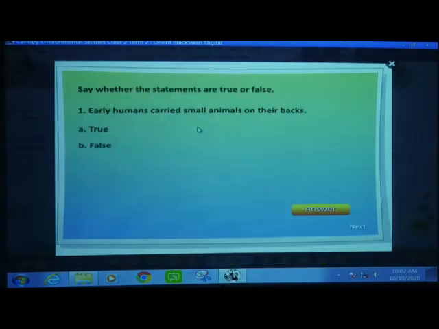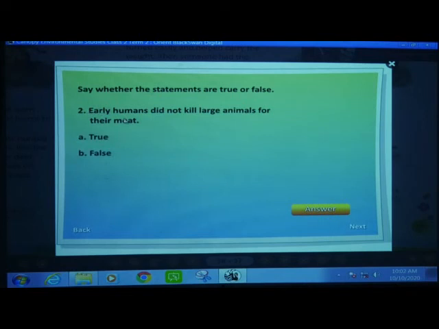See here, we will see true or false. Early humans carried small animals on their backs. So the answer is true. What did early humans use to do? They used to carry the small animals on their backs. So it is true.